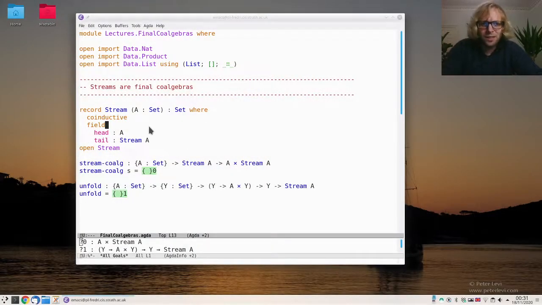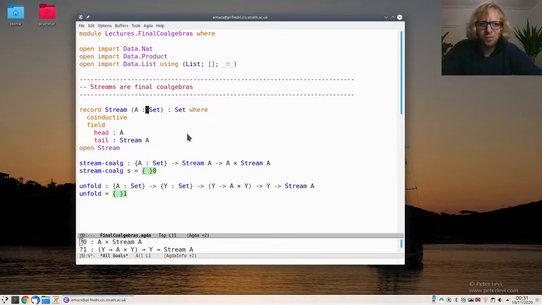Hello again. Let's see if we can make any sense of coalgebras and final coalgebras in Agda. So let's just focus on streams for now, because these are a good example and it makes things a little bit easier to think of something concrete. The idea here is that I want to represent an infinite stream of elements of some type A. So compared to a list, I'm never going to stop.